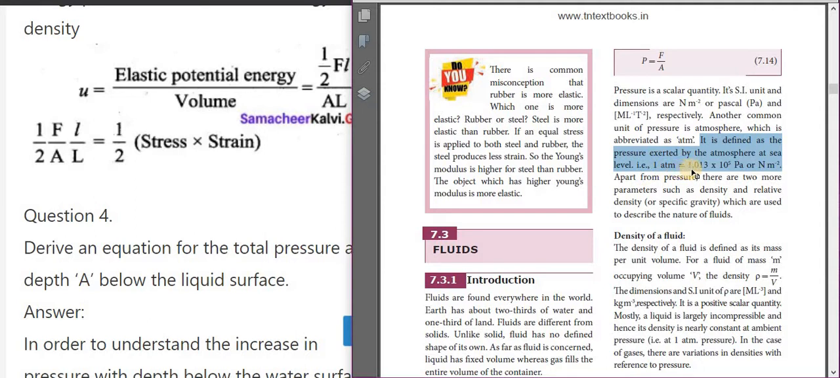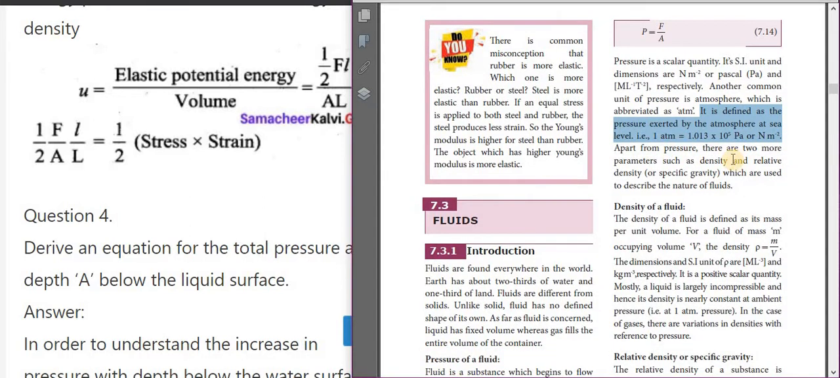1 atmosphere is equal to 1.013 into 10 power 5 Pascal or Newton per meter square. Please note it down, children. This is a very important value for your objective type questions as well as the problem type questions. Please listen and note it down.